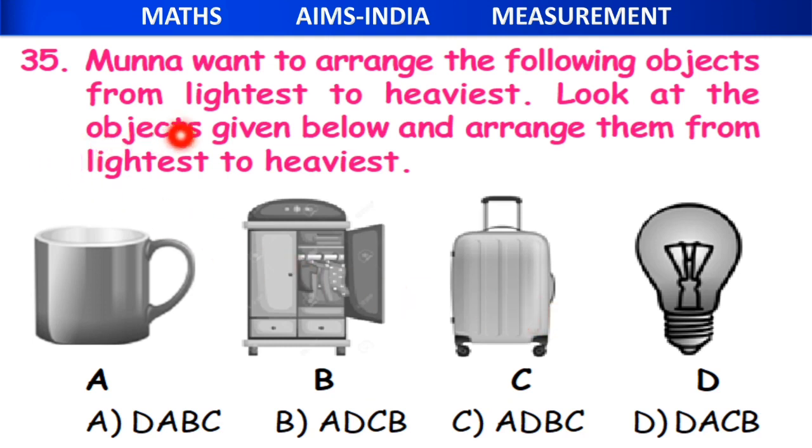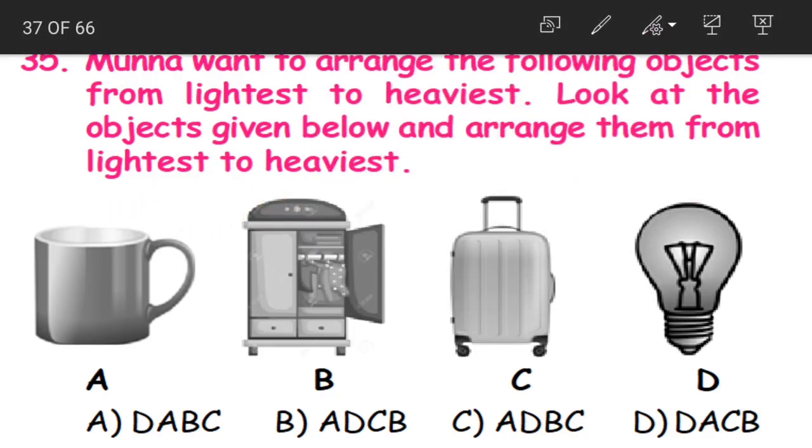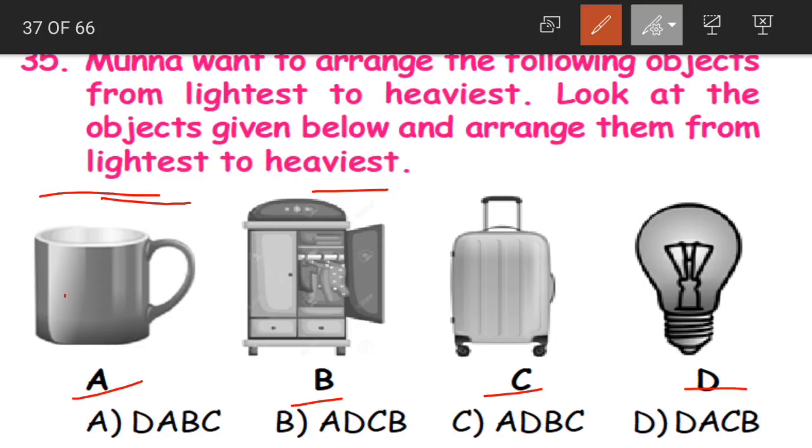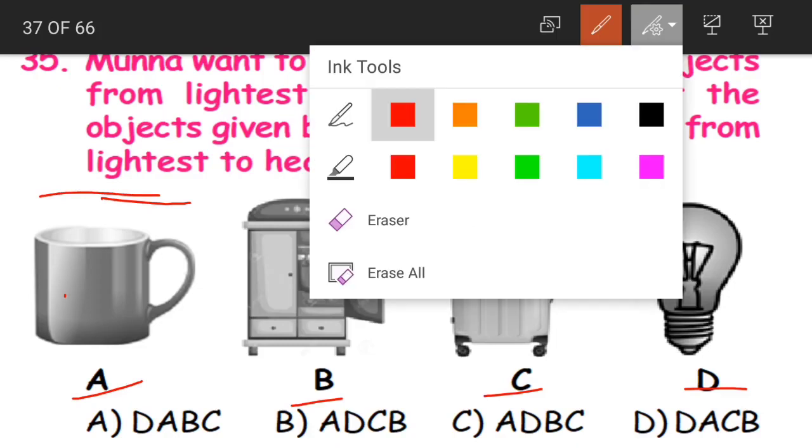Next, question 35. Munna wants to arrange the following objects from lightest to heaviest. Look at the objects given below and arrange them from lightest to heaviest. What are we going to arrange? We have A, B, C, D, 4 objects, and we have to arrange them according to their weights from lightest to the heaviest. Lightest means which is having the least weight, which can be lifted or held easily.